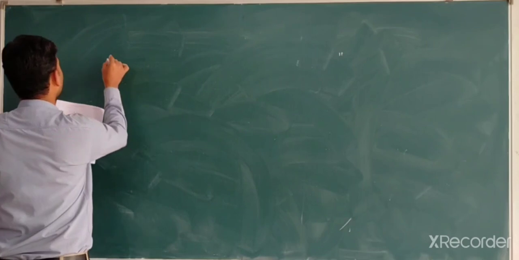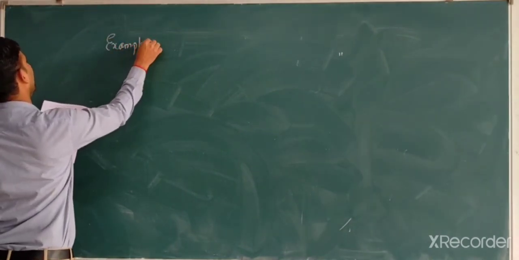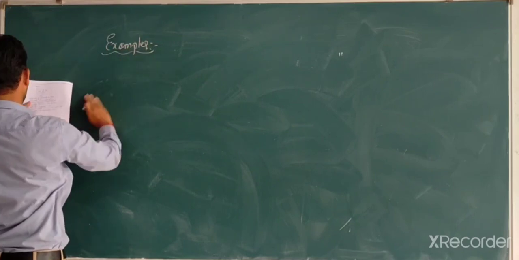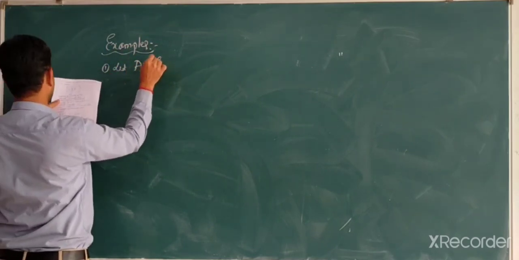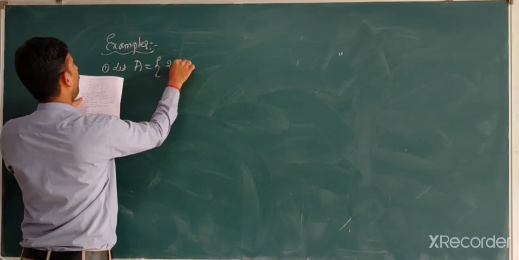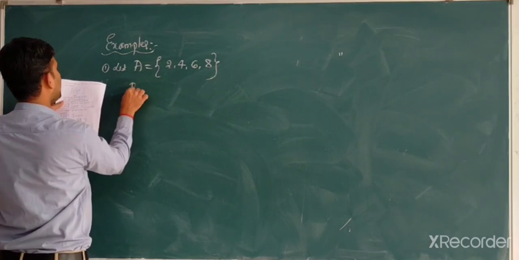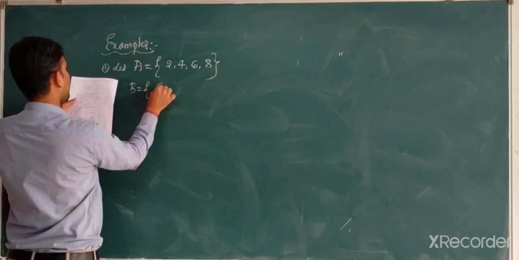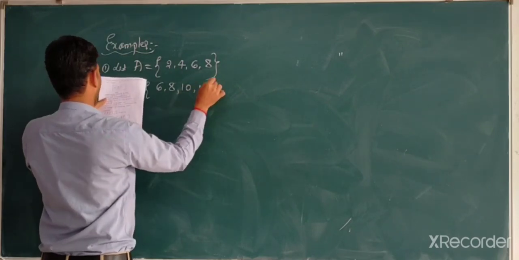Examples are nothing but, I will take some examples. First one, let capital A equal 2, 4, 6, 8. After that, B equals 6, 8, 10, 12.